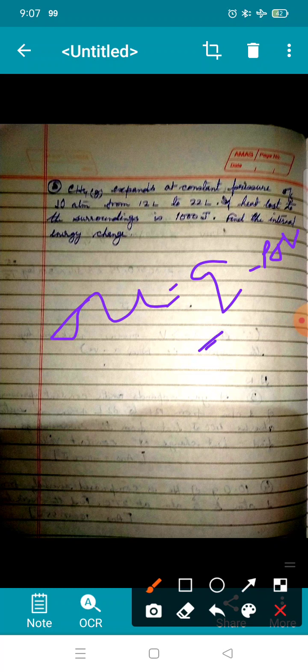Q will be, the heat is lost, that means it is an exothermic process. So 1000 joule will be negative. Sign of the heat will be negative, and the gas is expanding, so work is done by the system. So work is done by the system means that also will be negative. You please work out these two numericals, and let's see what answer you get.